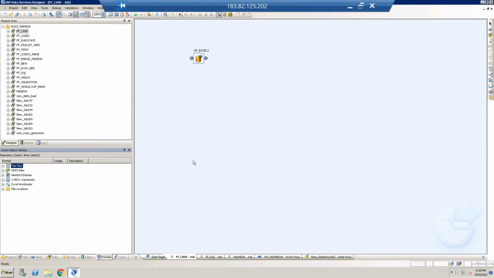Then we can do our transformation over here. And if you don't want to load the data into tables but want to export it into a file, then we can load the data into files in a particular folder where BODS has access. You can create the file in that particular folder.